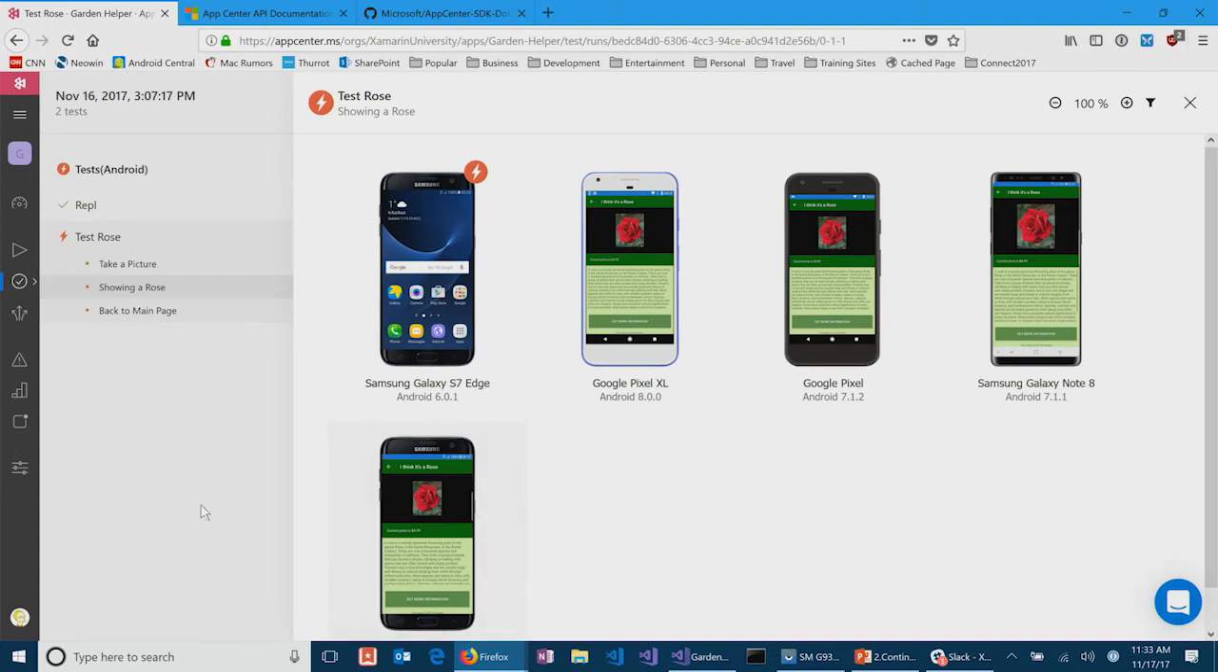Yeah, and this is a classic example of if you test locally, you think your app is solid, you release it to the world, and you get bad reviews because your app is crashing. That's right. You don't know why. This is a great way of catching those kinds of problems.